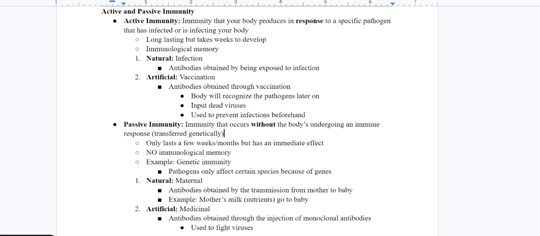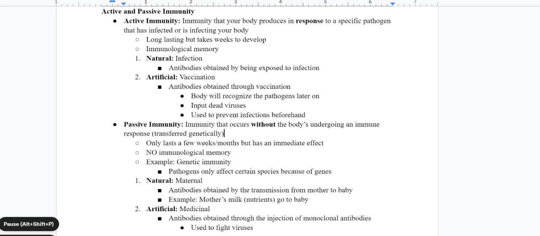And the next one is artificial, which is vaccination. These are antibodies that are obtained through vaccination. Vaccination kind of trains our body to respond to a certain type of disease. So it gives us a little taste beforehand. So next time that disease comes into our body, we will be able to recognize it and send more antibodies.